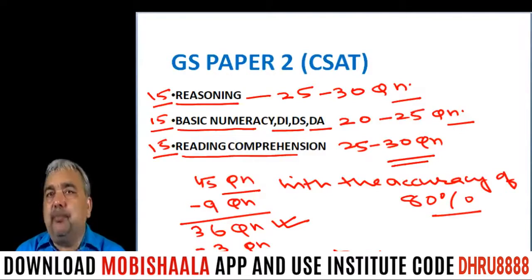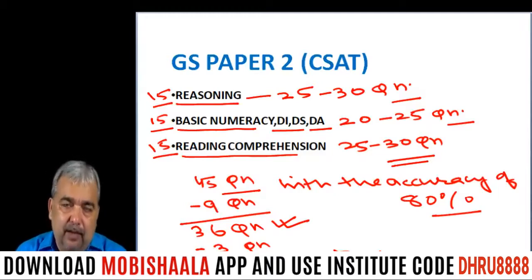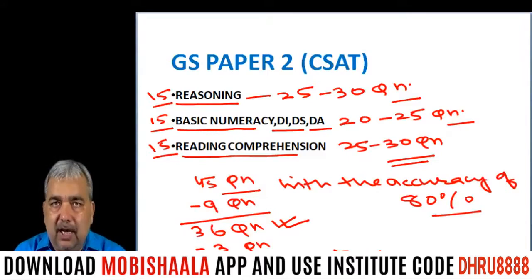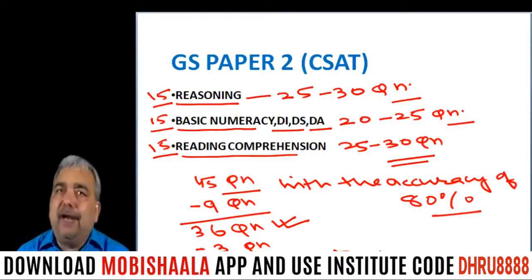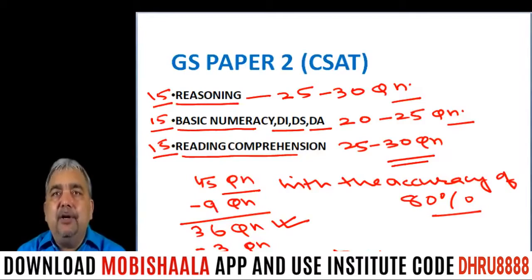You need to practice a lot for qualifying this paper, and you need to have some basic background in the chapters, because you have to be very logically sound to attempt the questions in the examination. They are trying to test the thinking ability of the candidate, whether the student can think or not.